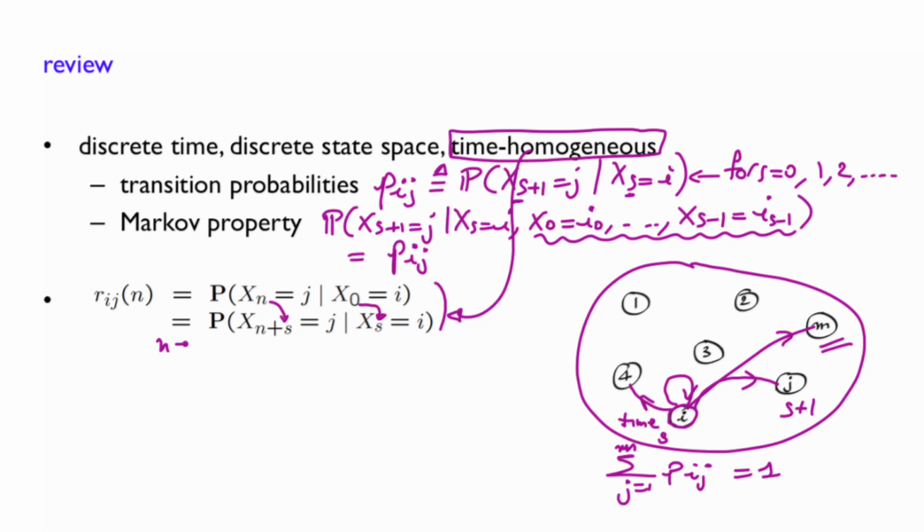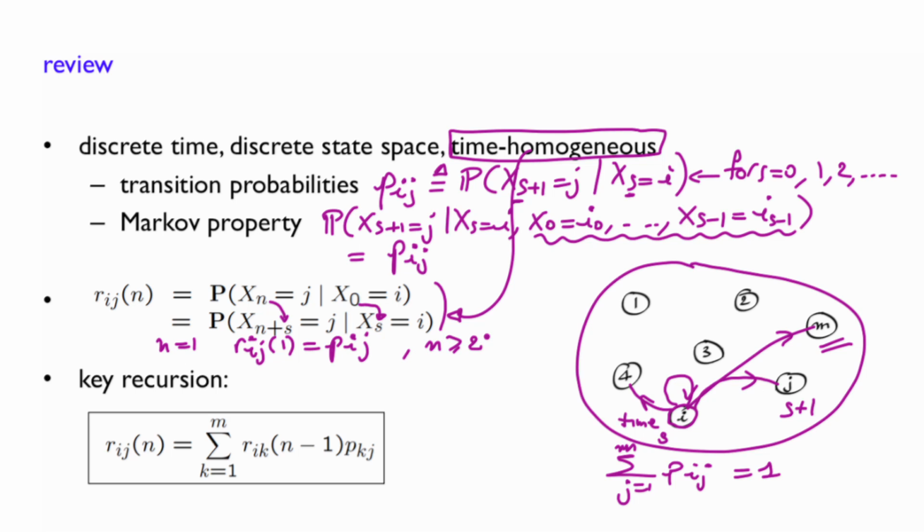For n equals 1, Rij of 1 is the same as these transition probabilities that we have defined. But for n greater than or equal to 2, what we have seen is the introduction of a key recursion here. And this is how you would be able to calculate these probabilities.